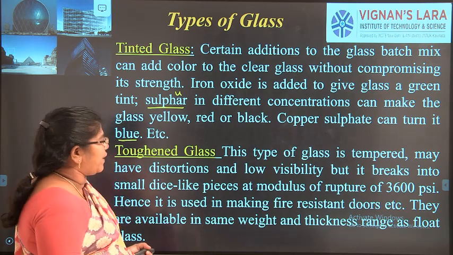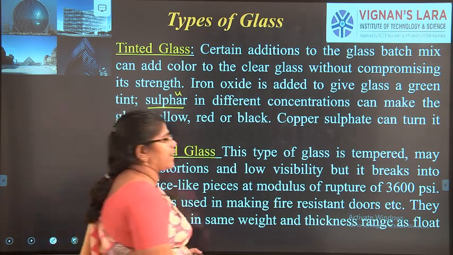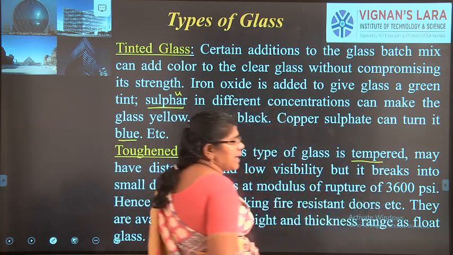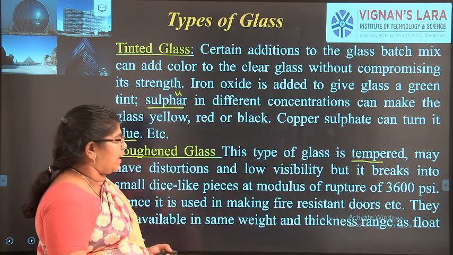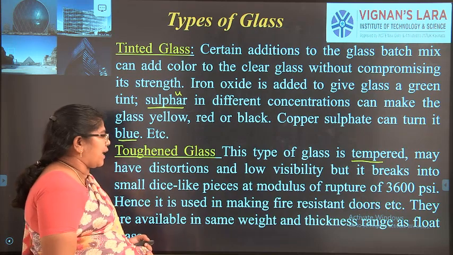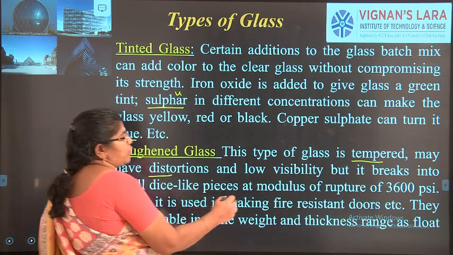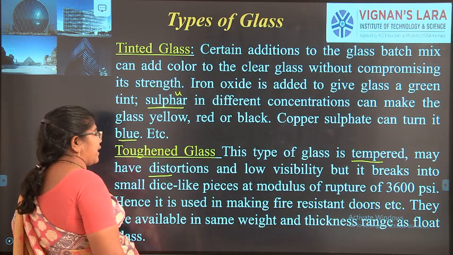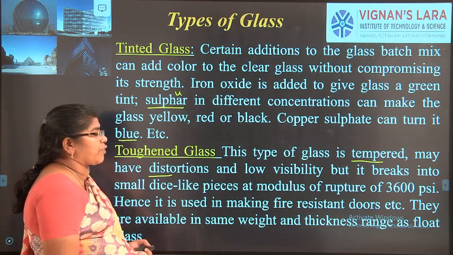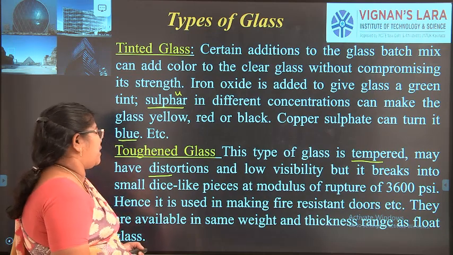And the next one is toughened glass. Toughened glass, we call it tempered glass. It is heated and it is very good at resisting heat, and it will have low distortion, but it breaks into small dice-like pieces at a modulus of rupture of 3600 psi.